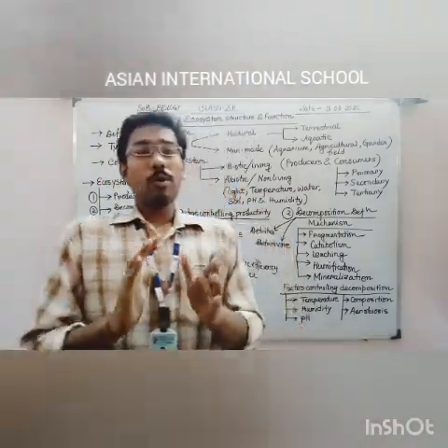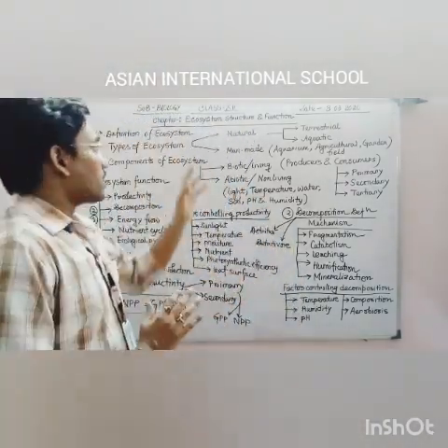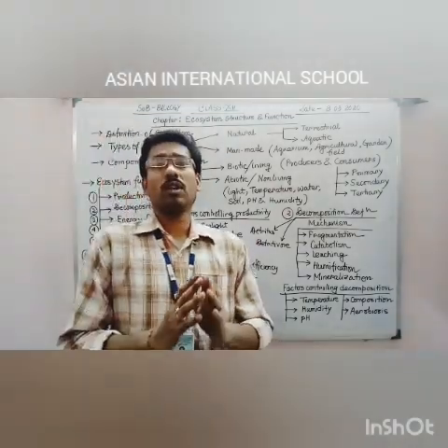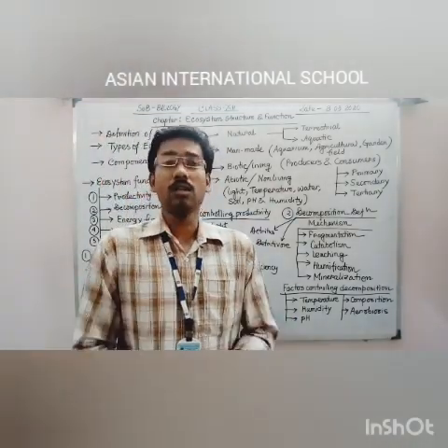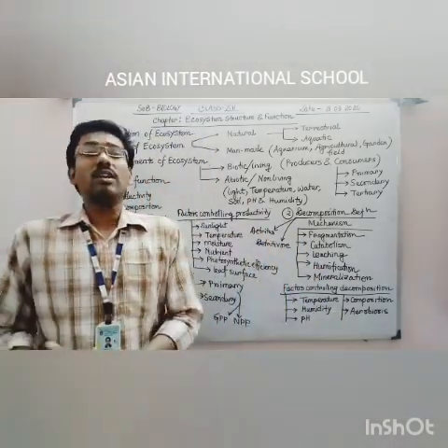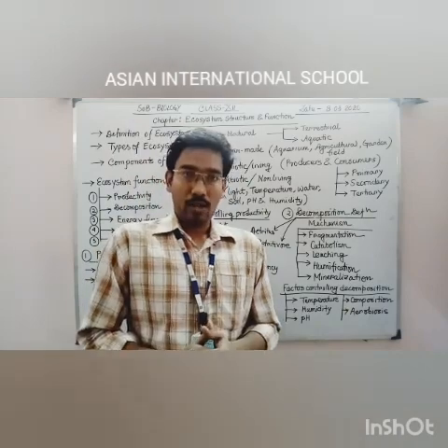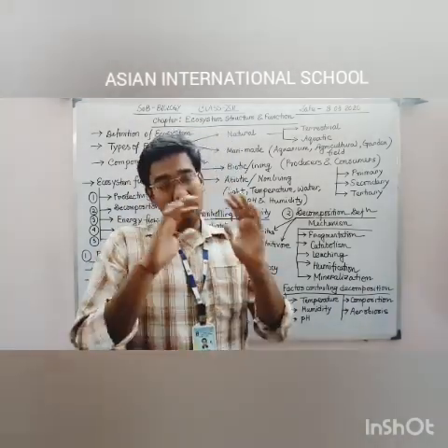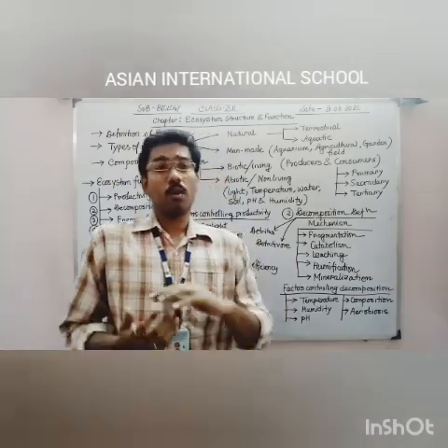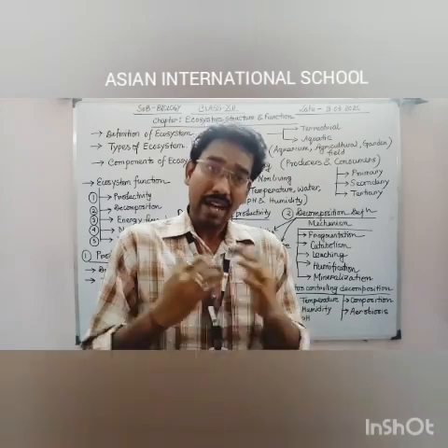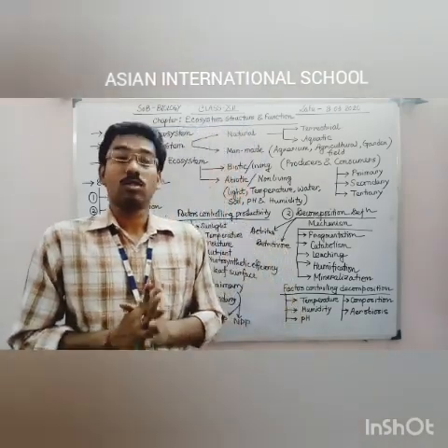First of all, when we start this chapter, we have to know what is an ecosystem. Ecosystem is a kind of system which is commonly found in the open environment, where various kinds of living as well as non-living substances are included, and they are always interacting with each other. This specific type of physical system, where living and non-living substances interact with each other, is commonly known as an ecosystem.